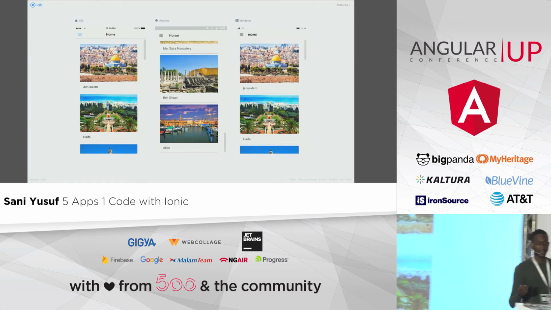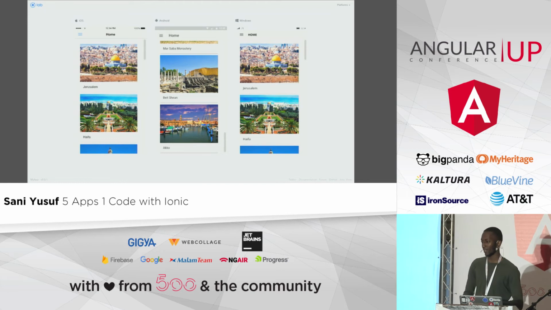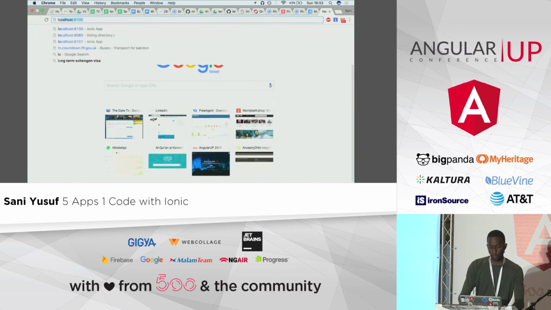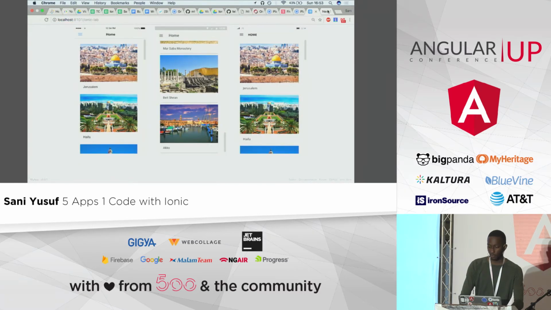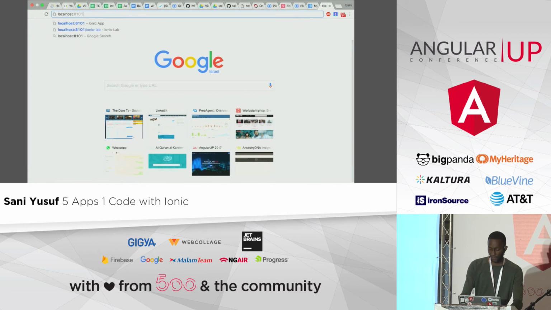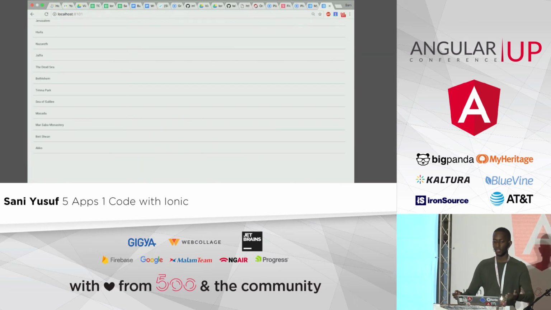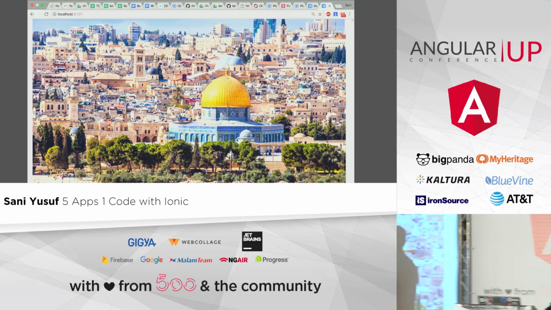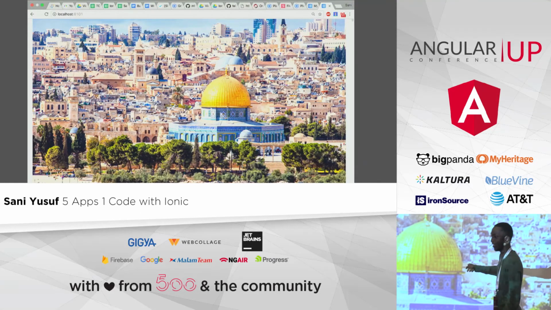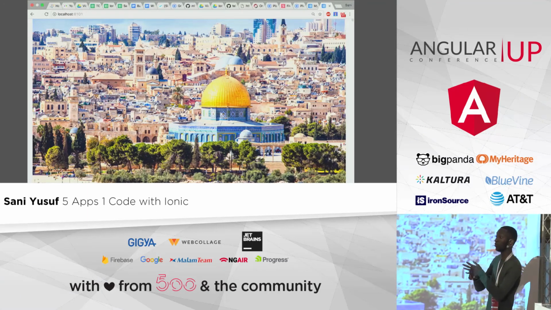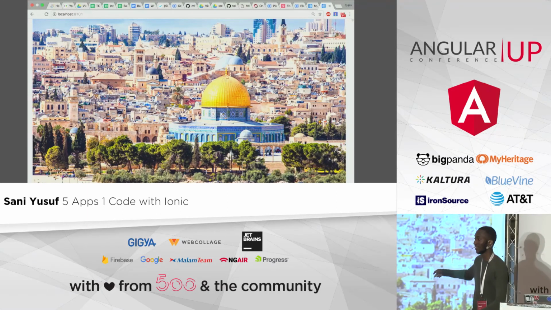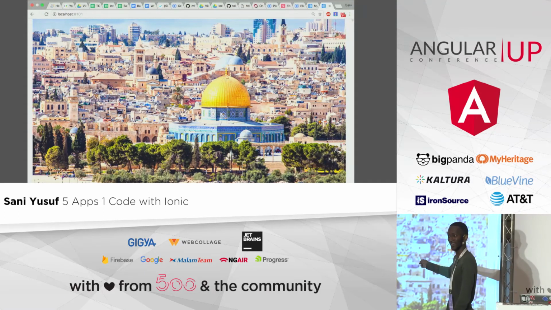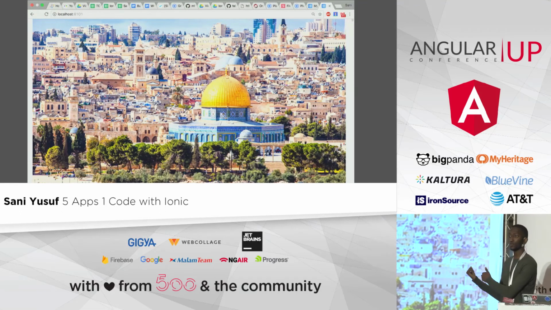But the problem now is, what about a standard web application, right? Because if I go away from this view and I go to localhost, so we are on port 8101, and I enter this on a normal web application, we're going to have this guy, and nobody likes this guy. This guy is bad for business, especially when you're on a mobile phone, because you can't see this guy, or when you go to a proper desktop application and you see this guy. It's bad for business. So how do we solve this guy?